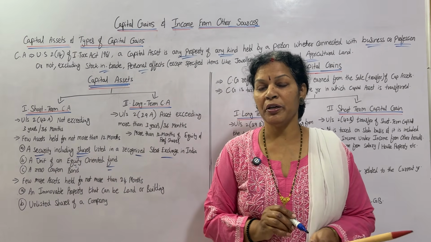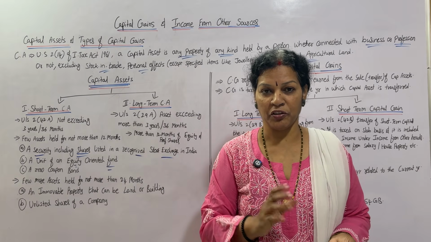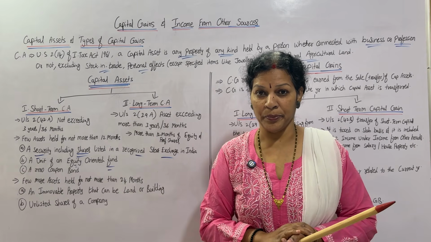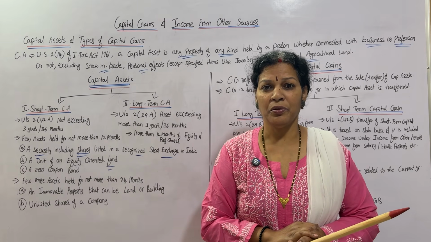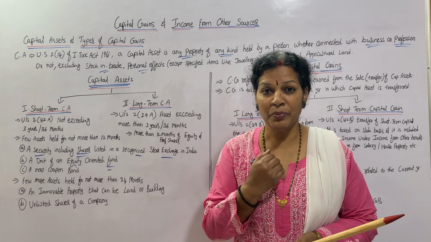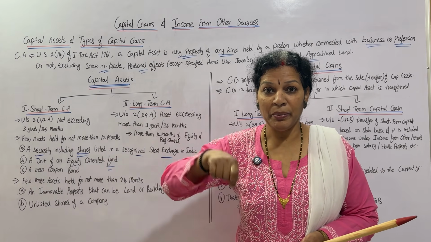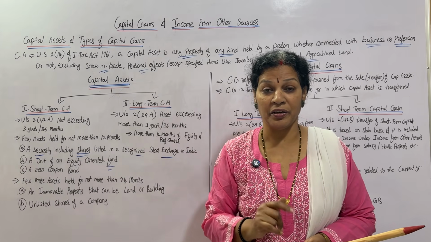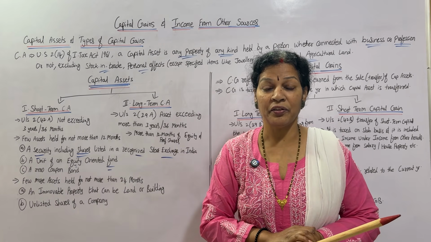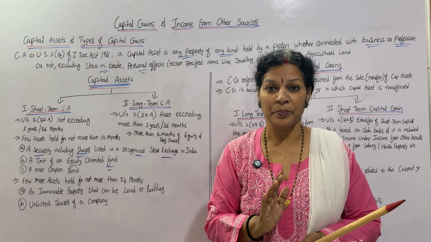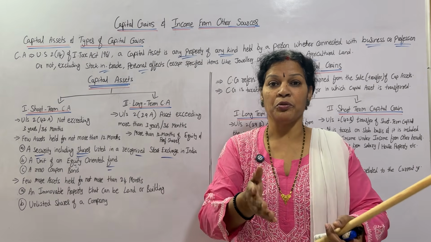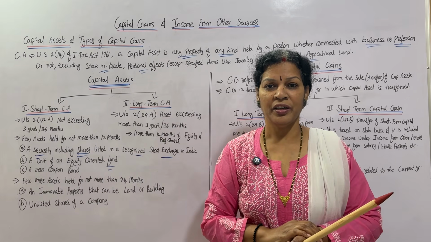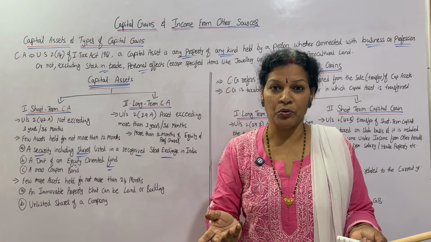A zero coupon bond is generally a bond which has some face value. Suppose the face value is 100 rupees. When you want to buy a zero coupon bond, you will be buying it at a lower cost, maybe 70 rupees or 80 rupees. That face value is 100. You are not going to get any kind of interest every month. Whatever discount you are getting, that is the only profit. A 100 rupees bond I am getting for 80 rupees or 70 rupees, that is a zero coupon bond.